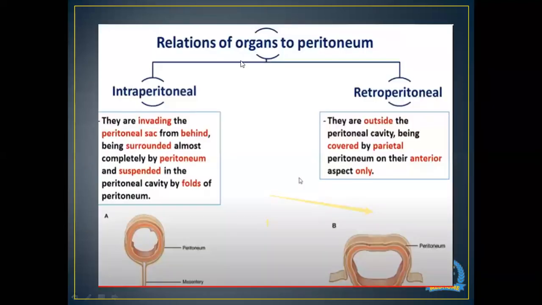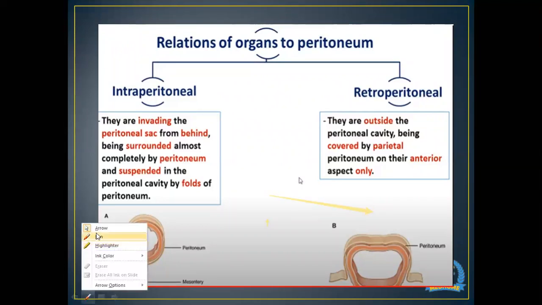Now, what is the relationship of organs in relation to the peritoneum? We have two types: one is intraperitoneal and the other is retroperitoneal. Intraperitoneal means they are invaginating the peritoneal sac from behind and being surrounded almost completely by peritoneum and suspended in the peritoneal cavity by folds of peritoneum.